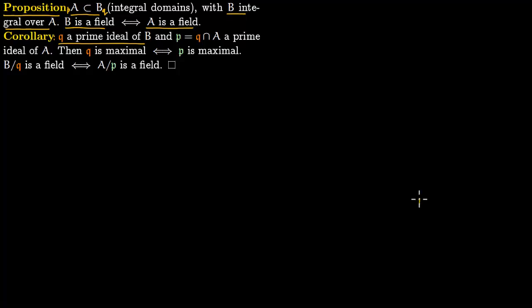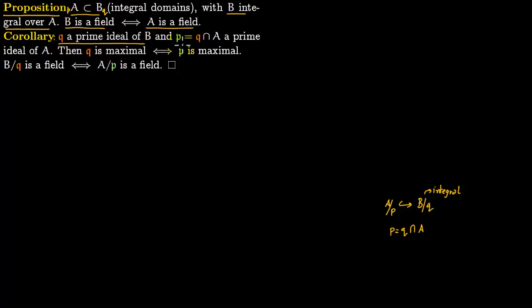Say you have B over Q. This will contain A over P, where P is precisely Q intersection A. So B over Q will be an integral domain, and this would imply that A over P is also an integral domain because it lies within an integral domain. So since this is an integral domain, P is prime. So if you contract a prime ideal from B to A, you will get a prime ideal.